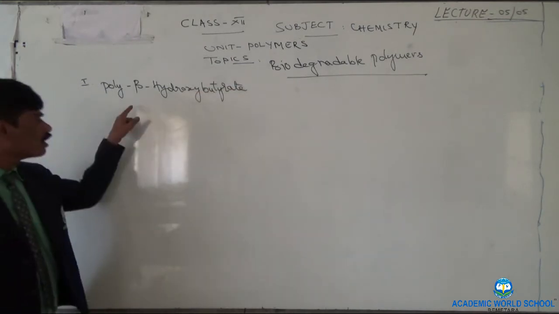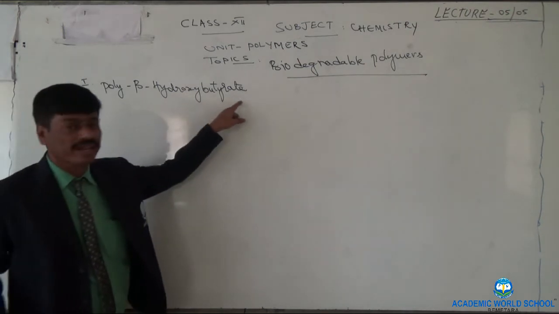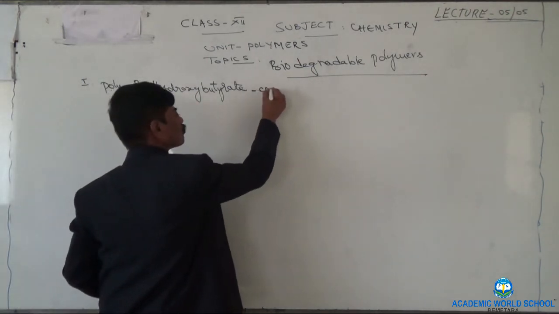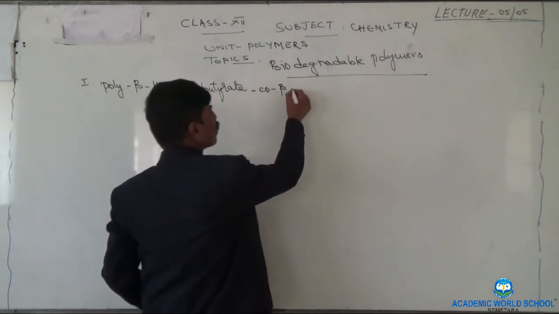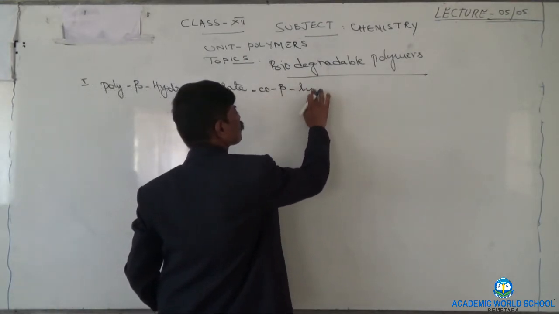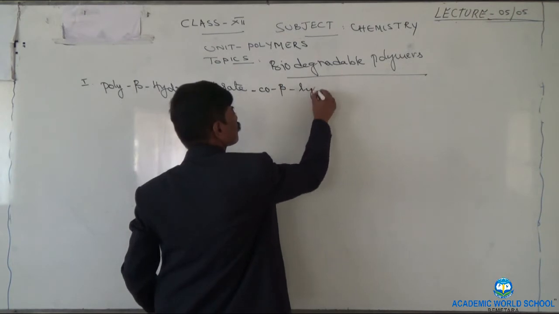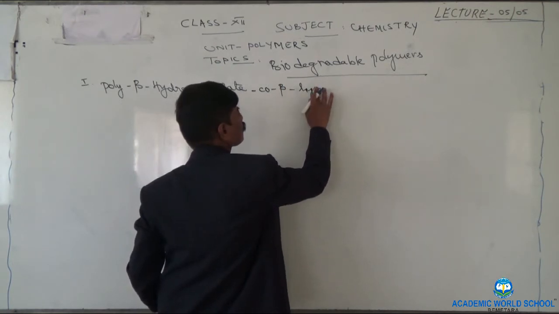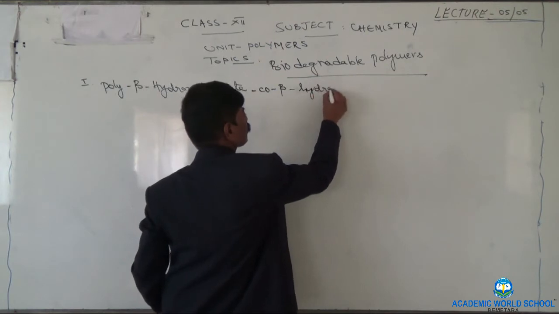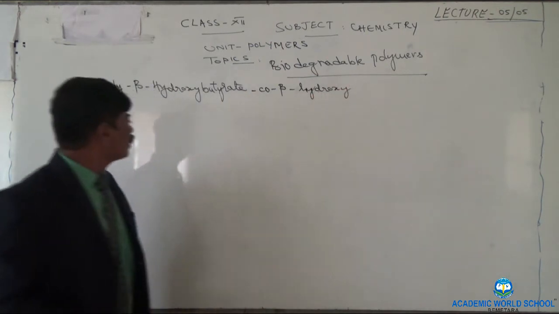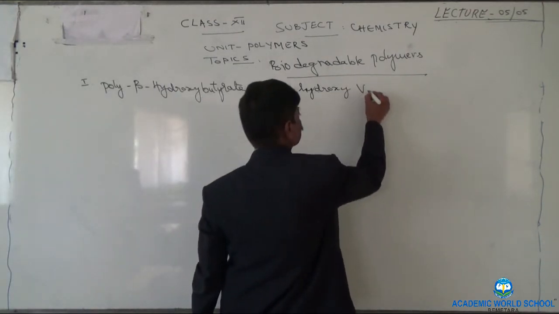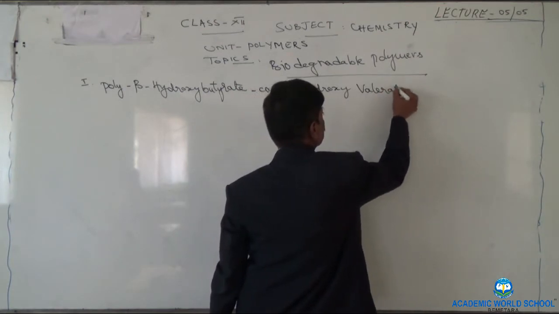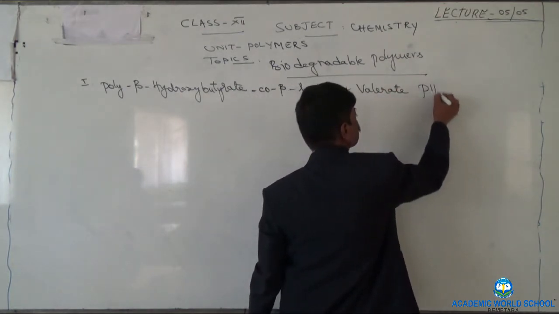Once again, poly beta hydroxy butyrate co beta hydroxy valerate, where I am putting hyphen marks, they are very important. This can be abbreviated by PHBV.